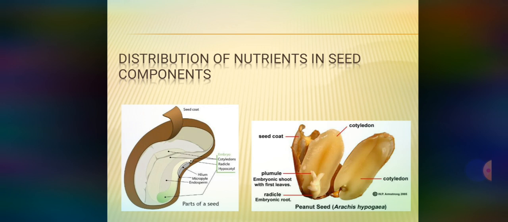Different protein fractions based on solubility. The globulin is the major protein fraction of embryo and cotyledons; albumin is a fraction of the cotyledon, which contains a higher concentration of sulfur-containing amino acids, methionine and cysteine. Okay, so like that there is some configuration or distribution of nutrients in the seed components. Here in the picture you can see the morphology or structure of legumes, and second, a peanut is shown, which is an oil seed for us.